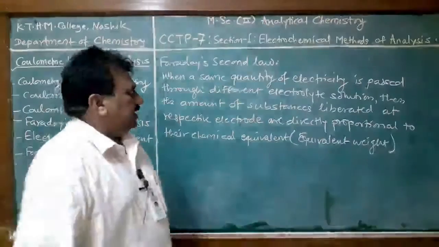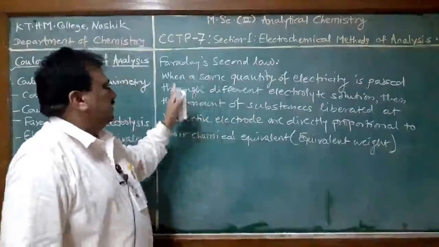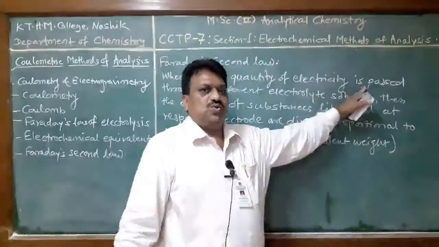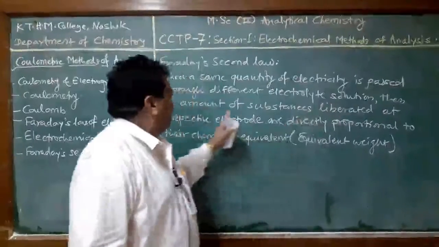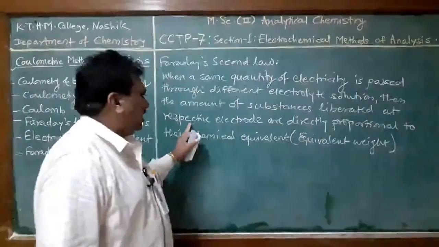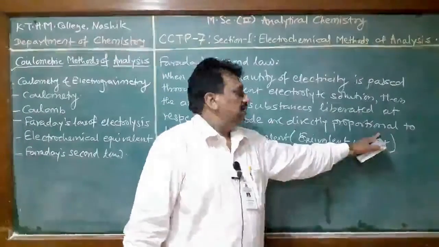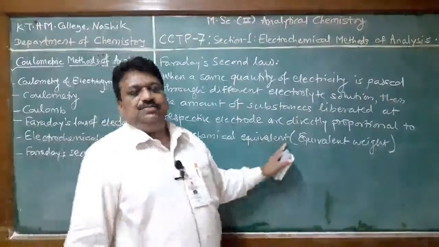Students, this is the statement of Faraday's second law of electrolysis. When the same quantity of electricity is passed through different electrolyte solutions, the amounts of substance liberated at the respective electrodes are directly proportional to their chemical equivalent, meaning equivalent weight.